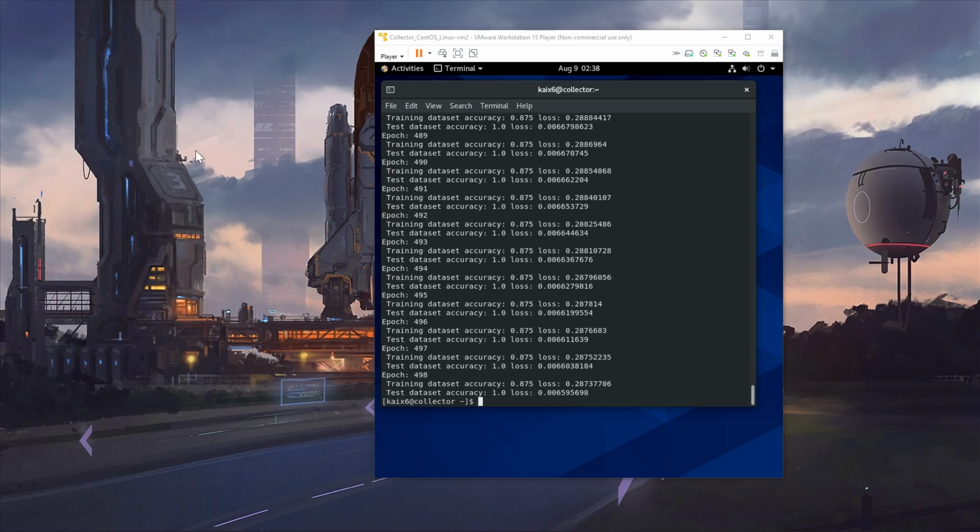Now the program has finished learning. You see the number here is 498, which means this program went through each line of data 499 times already.